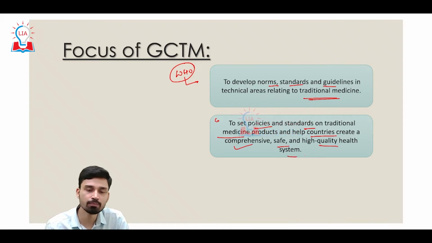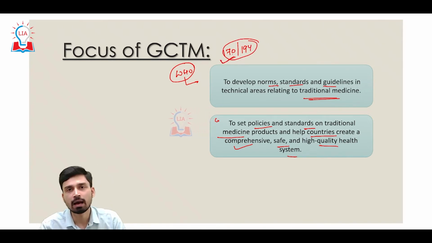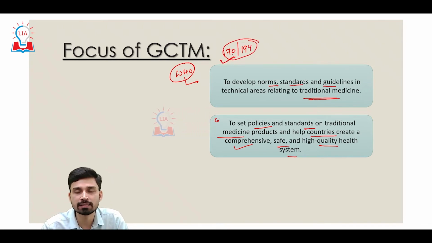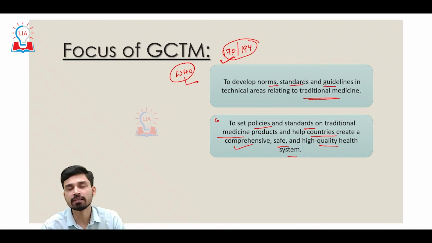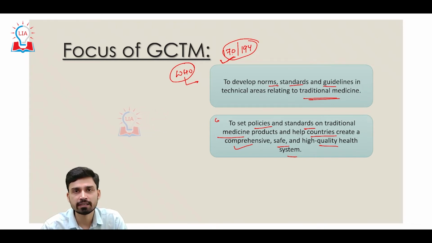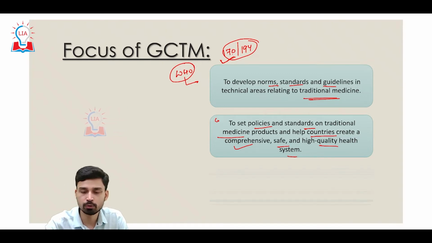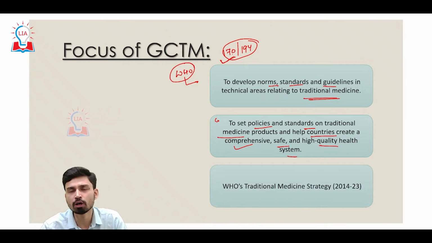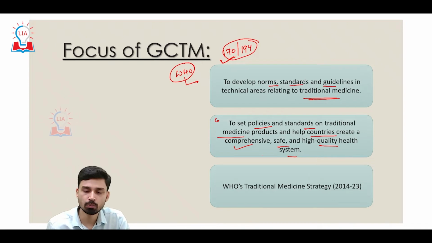Now, this is very important because as per the Director General of WHO's comment, out of 194 countries, around 170 countries are practicing traditional medicine on a small or large scale. However, despite such a wide range of practice, it still has not been accepted fully, has not been able to integrate fully into the mainstream or modern system of medicine, and that is something he wants to address.